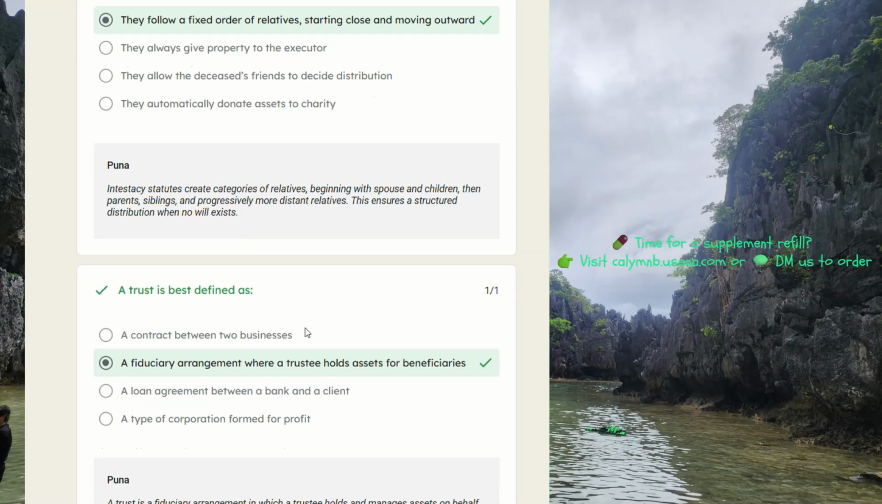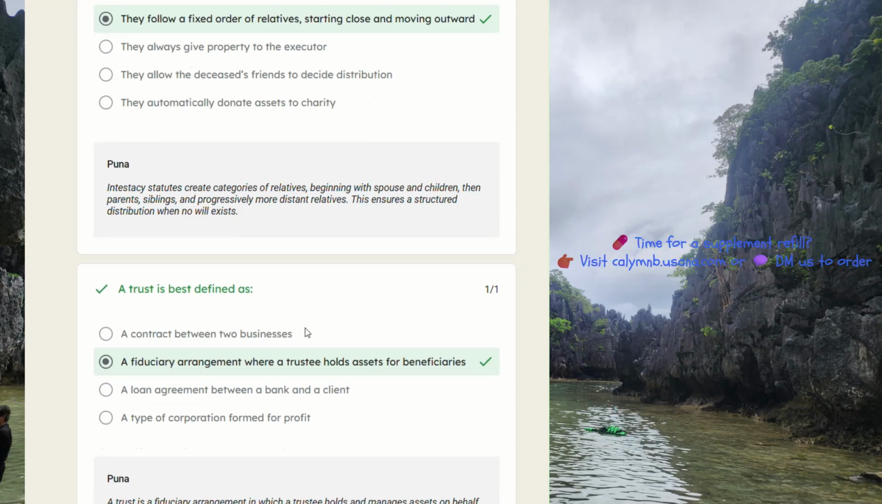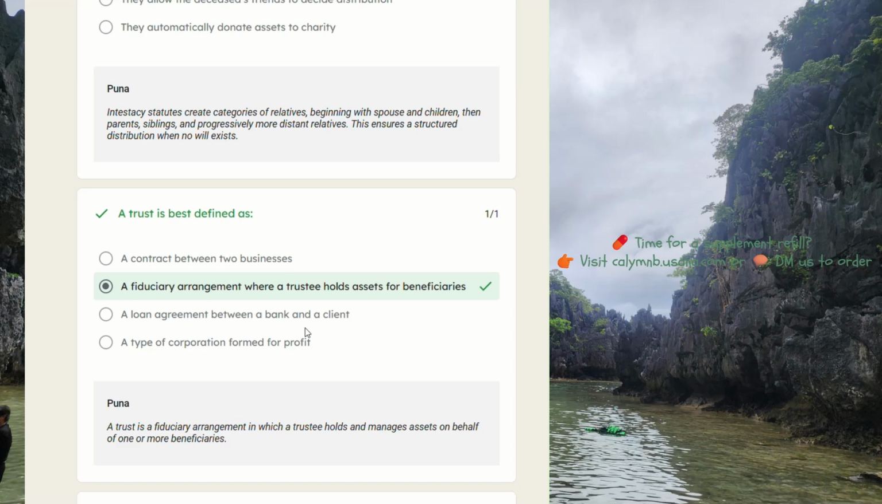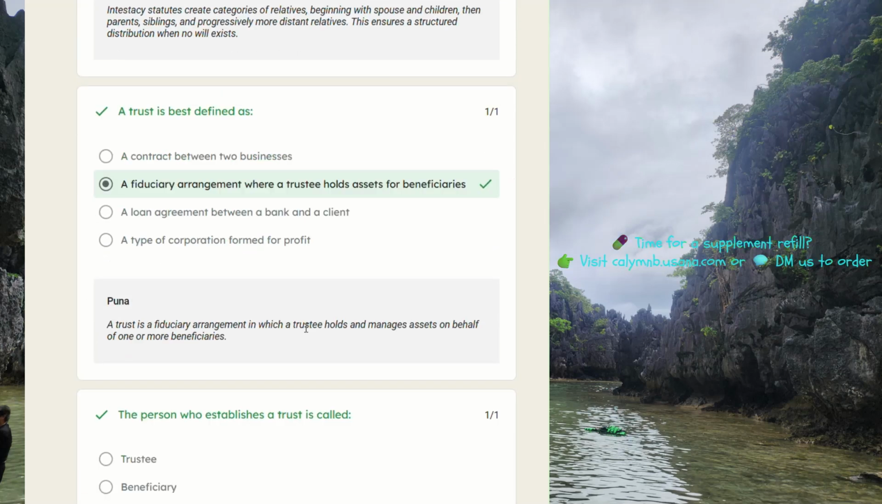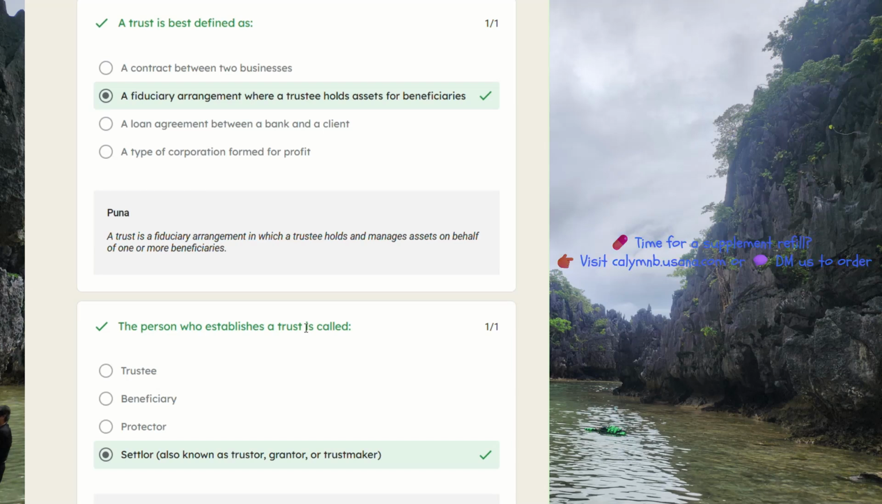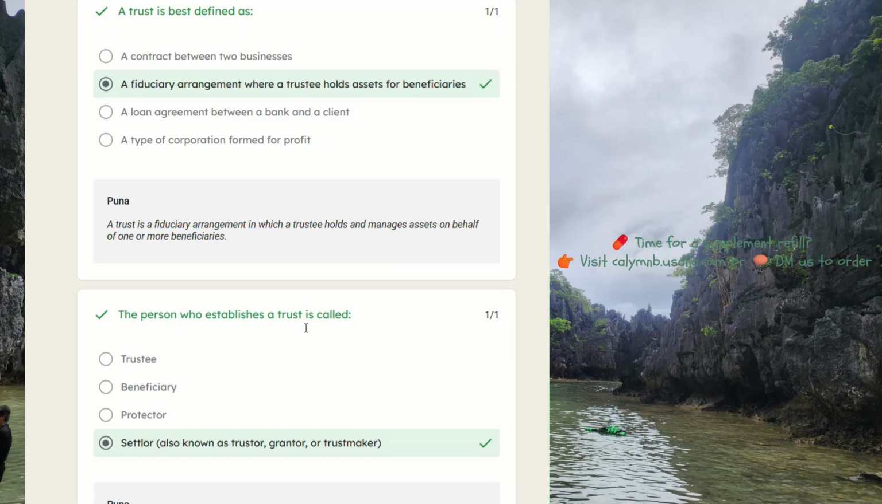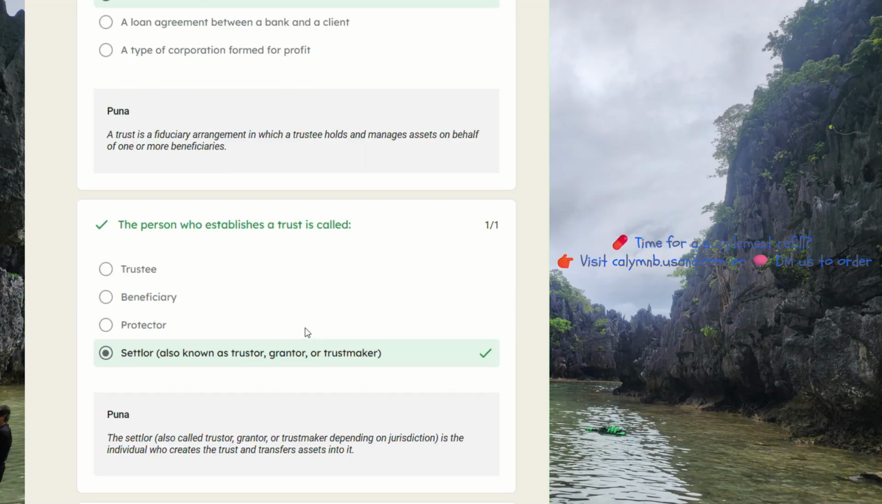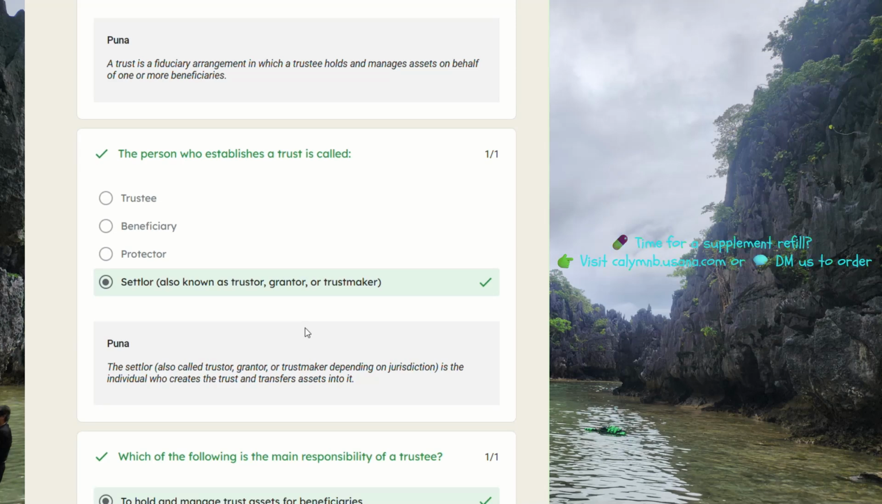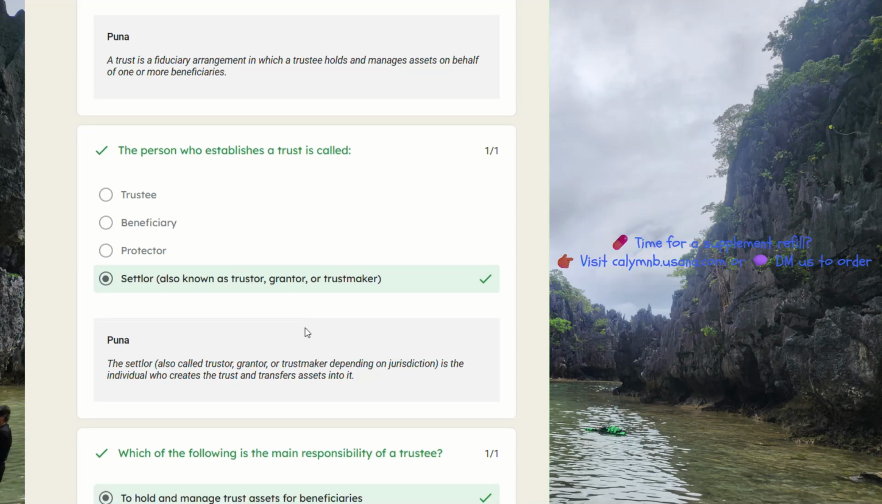A trust is best defined as a fiduciary arrangement where a trustee holds assets for beneficiaries. A trust is a fiduciary arrangement in which a trustee holds and manages assets on behalf of one or more beneficiaries. The person who establishes a trust is called a settlor, also known as trustor, grantor, or trust maker.